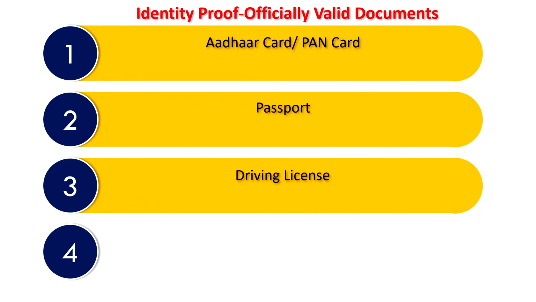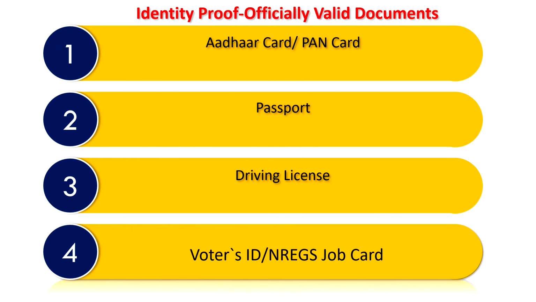Any one of these can be used, and a driving license is also one of the officially valid documents. Voter ID or NREGS job cards also can be used.